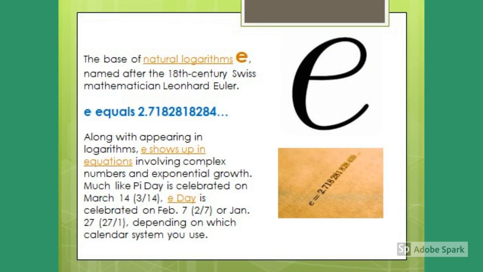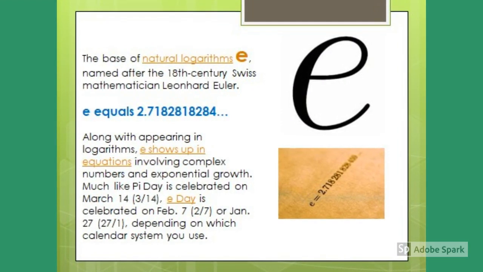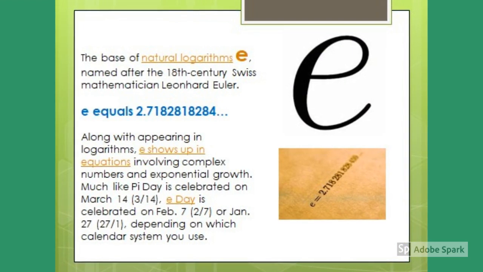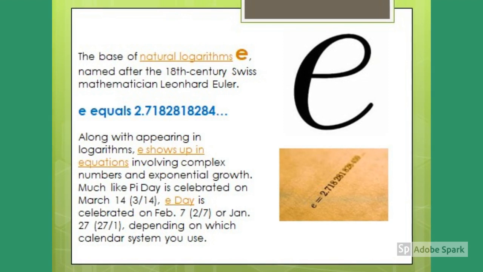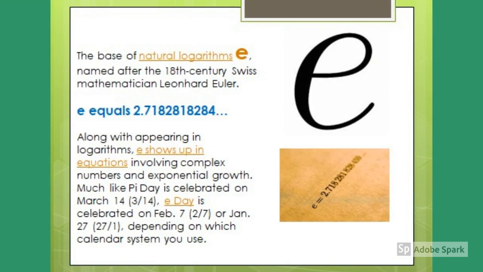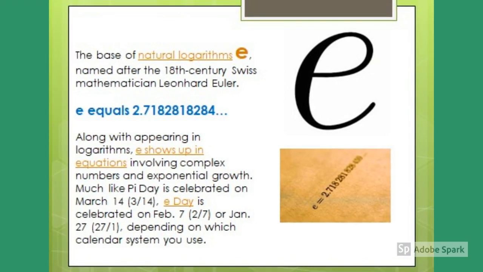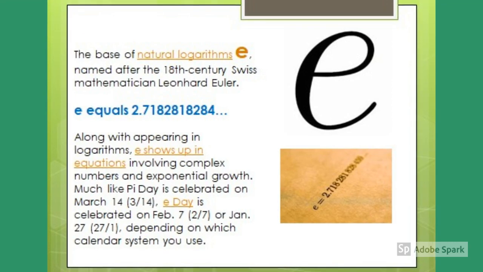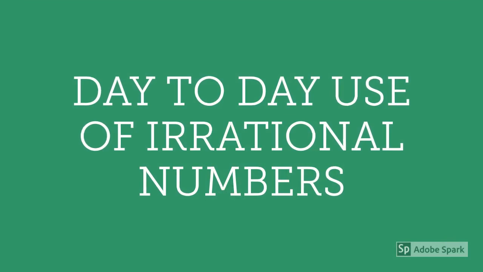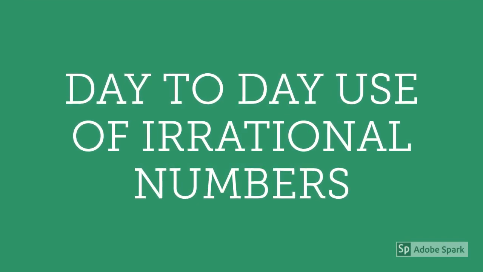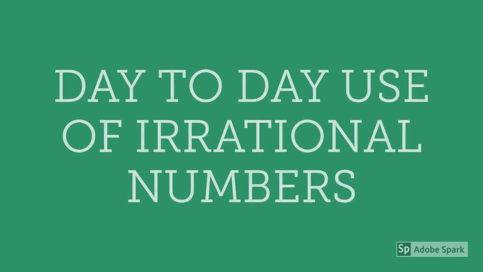The third irrational number is Euler's constant e, which is also the base of natural logarithms. It was discovered in the 18th century by the Swiss mathematician Leonhard Euler. The value of e is equal to 2.7182818284 and so on.